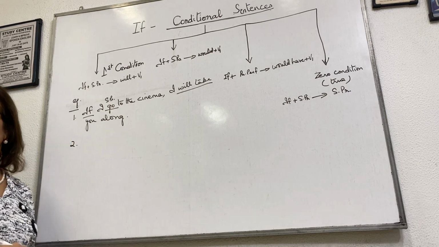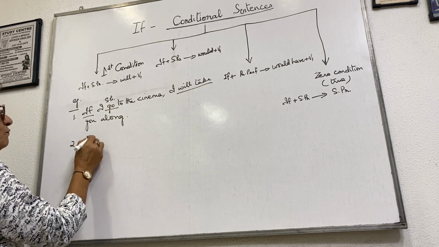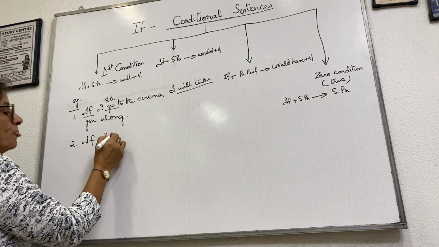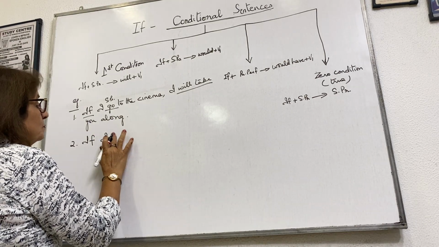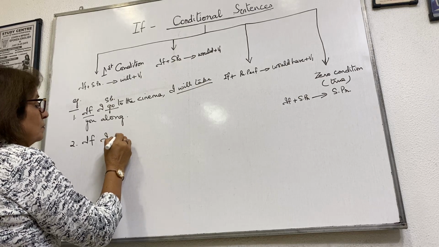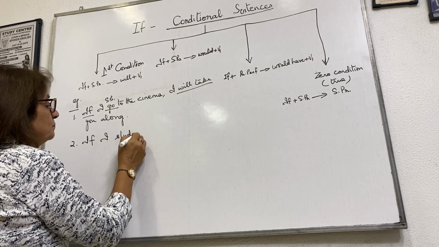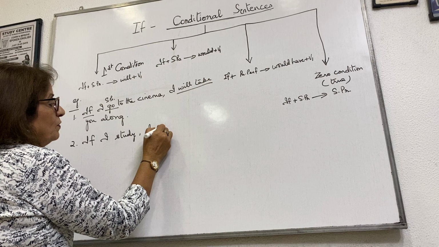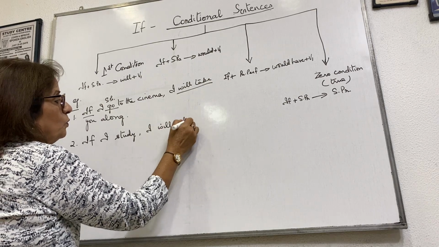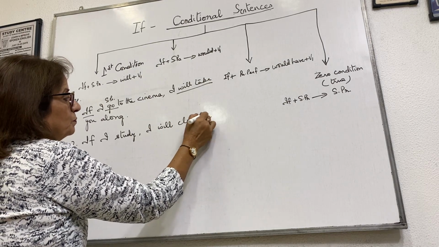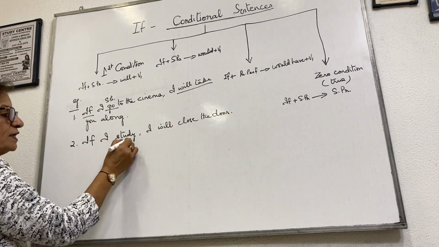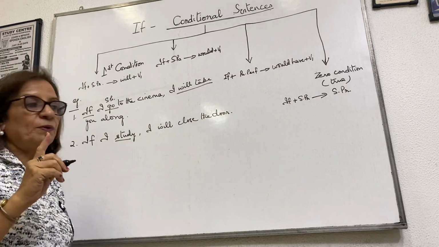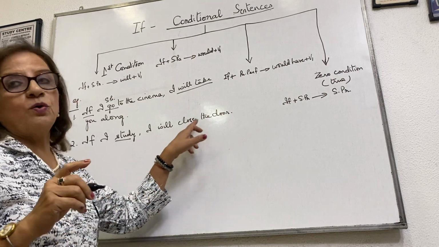Take another example. If I study, I will close the door. If I study, simple present, I will close the door.